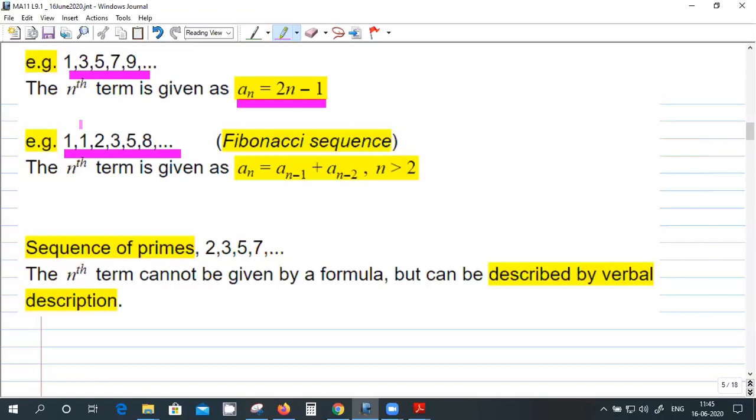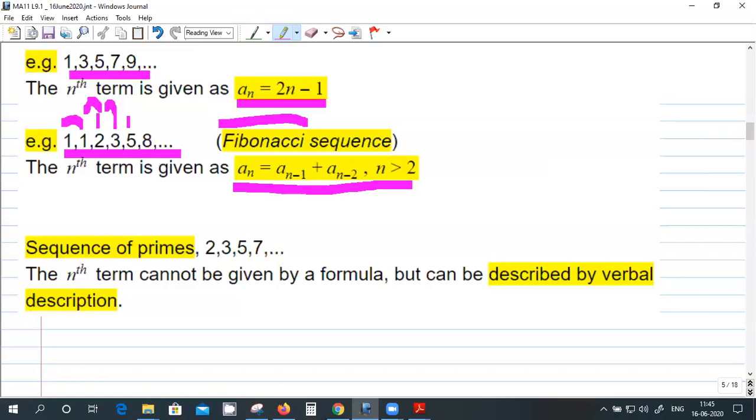To get this one, I have to add the previous two. To get this one, I have to add these two, and to get this one, I have to add these two. So this is the rule: a_n equals a_(n-1) plus a_(n-2), where n has to be greater than 2. For the first two terms, you just put 1, 1. After that, you use this rule to generate the other terms from the third term. This was given by Fibonacci, so it's called the Fibonacci sequence.